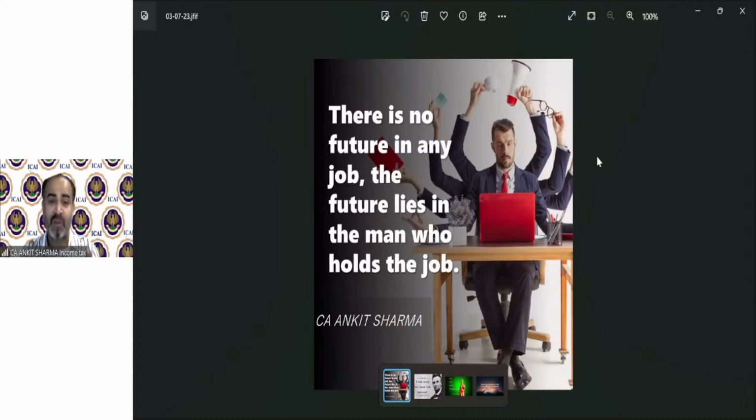So this is one of my favorite quotations, and when I started doing CA, I read it somewhere, and I really believe in that quotation from the bottom of my heart: there is no future technically in any job, but the future lies in you. You are the future technically. Okay, so now moving on to the MCQ sheet.